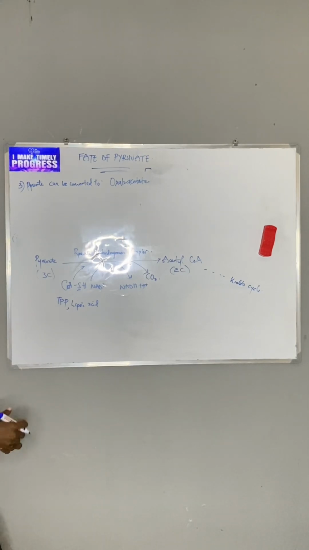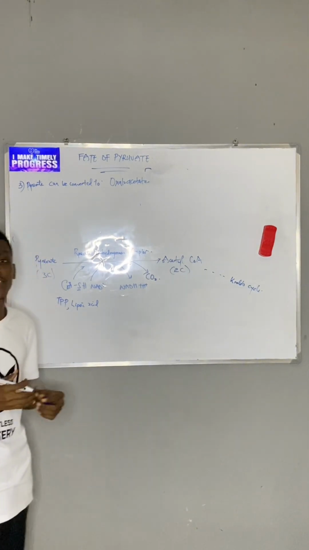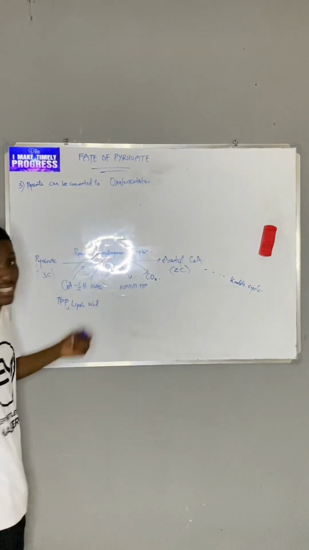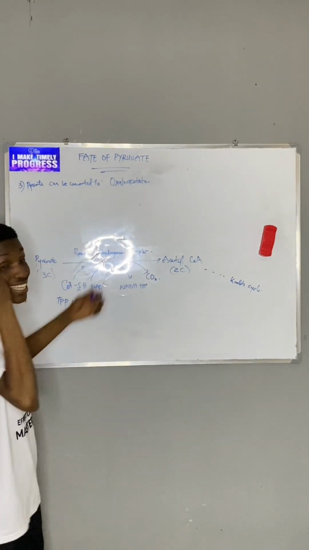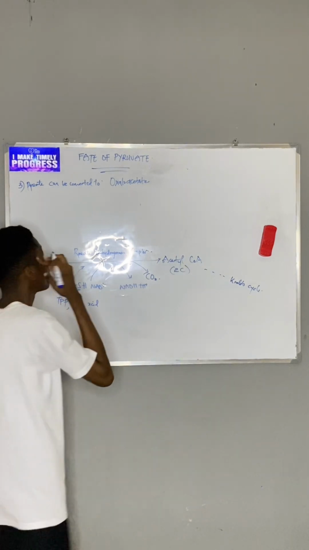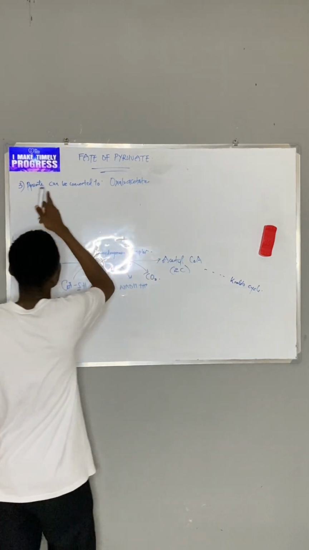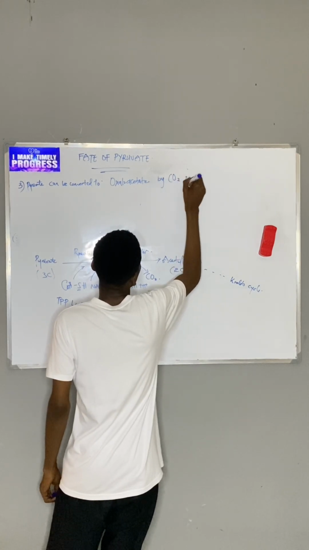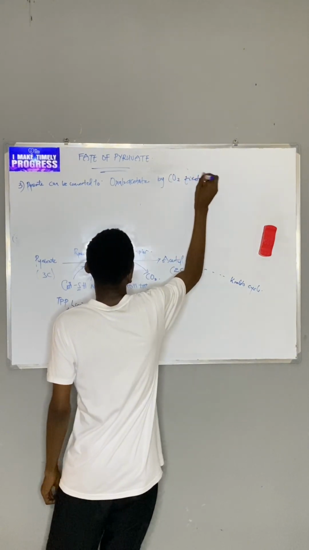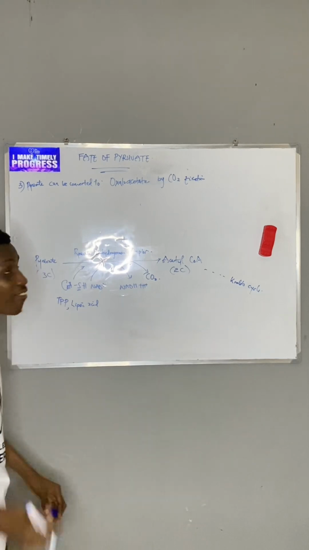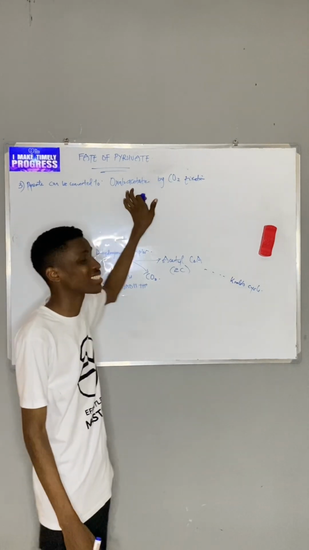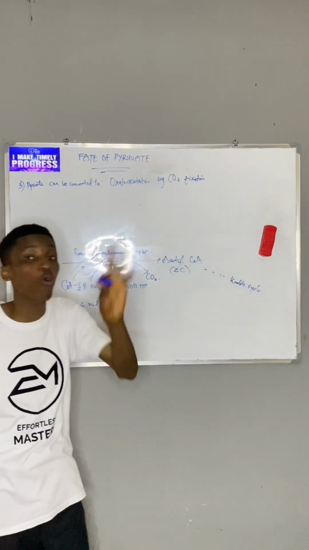It's the same thing. The only difference is that acetate has lost 1 hydrogen, and that's the way we usually see them in animals, because the acid will quickly dissociate to get rid of hydrogen ion. Now, so pyruvate can be converted to oxaloacetate by CO2 fixation. So by just addition of CO2, I can have pyruvate. Remember, pyruvate is how many carbon? 3. Oxaloacetate, as we will learn later, is actually 4 carbon.